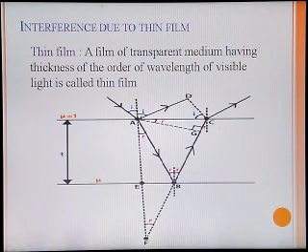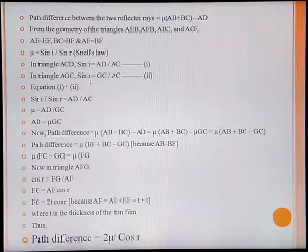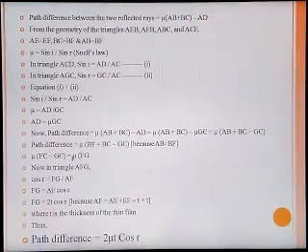The path difference between these: AD is the path in air, and AB and BC are the path in the denser medium. From this we get the further situation using the geometry of the figure. The path difference in geometrical condition is obtained in this way. Using different geometry and Snell's law, we get the path difference as 2 mu t cos r. Applying different geometry and calculation, this path difference is obtained.